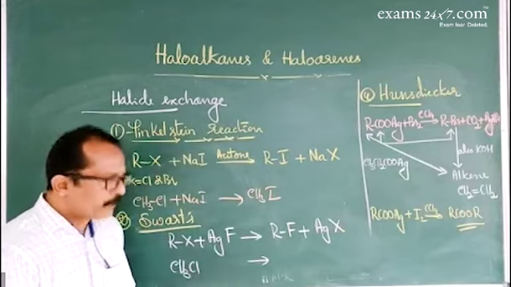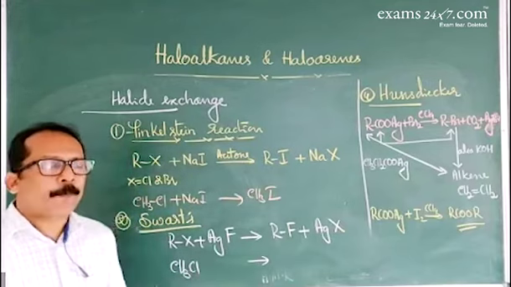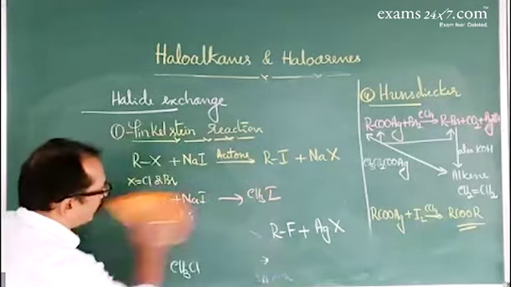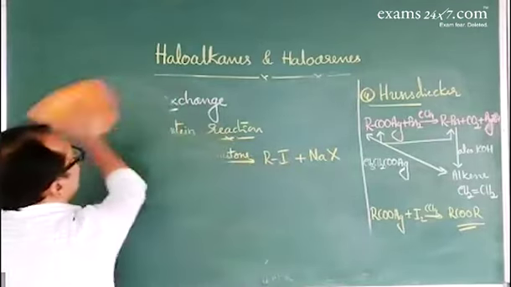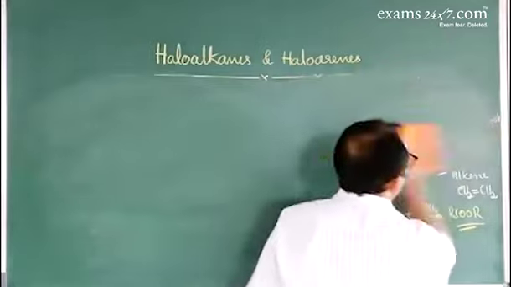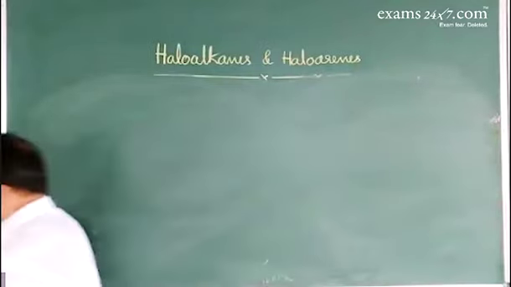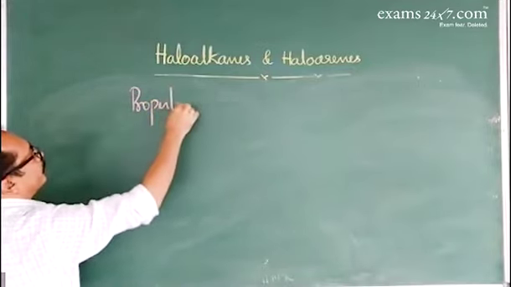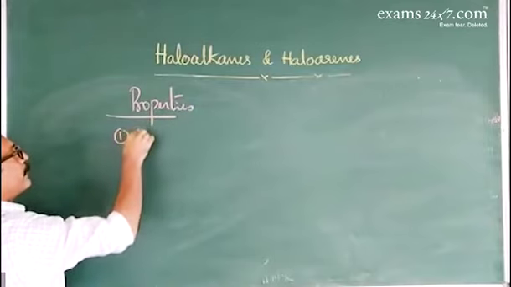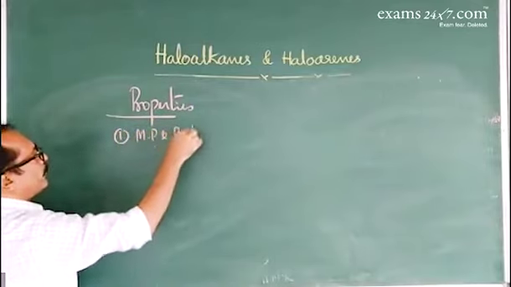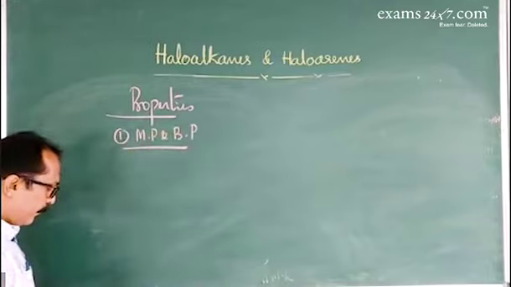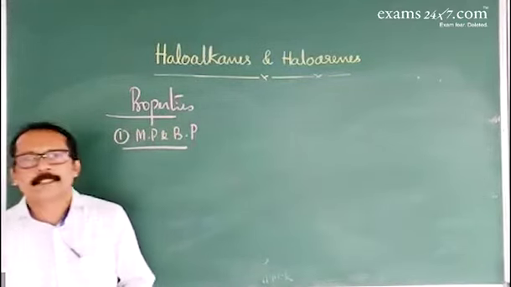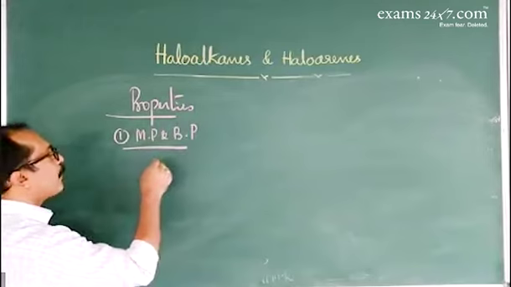Next, about the properties of haloalkanes. In the properties of haloalkanes, you have to focus on the melting point and the boiling point. As the molecular mass increases, the melting point and boiling point also increase. Melting point and boiling point increase as the molecular size or molecular mass increases.